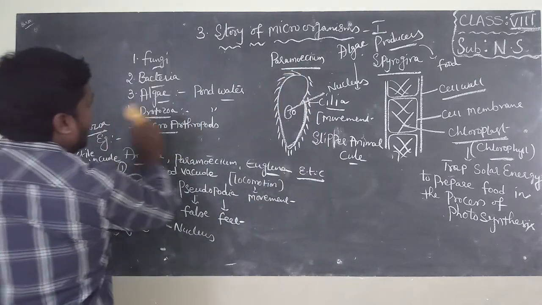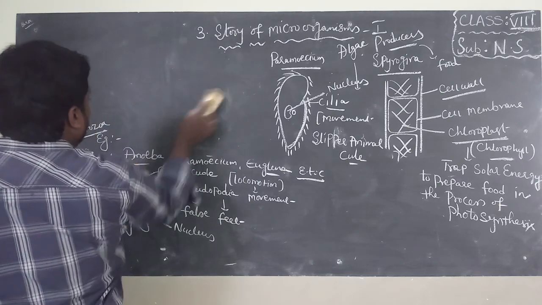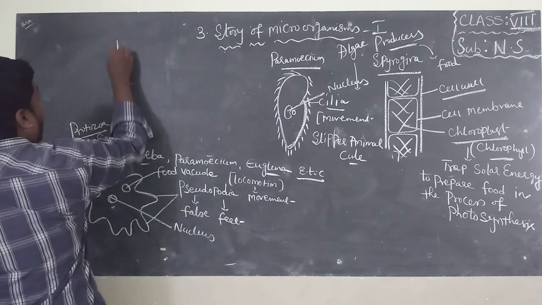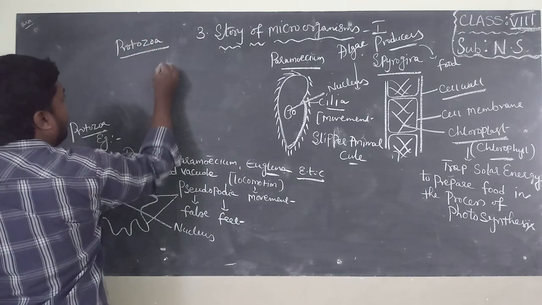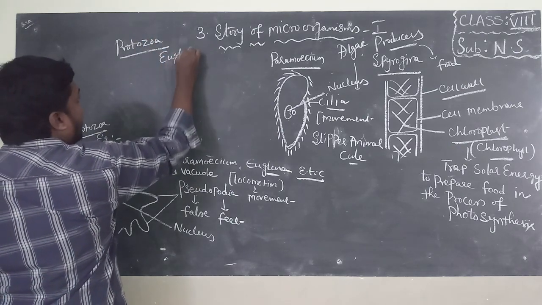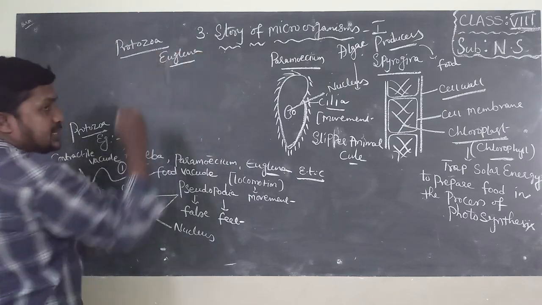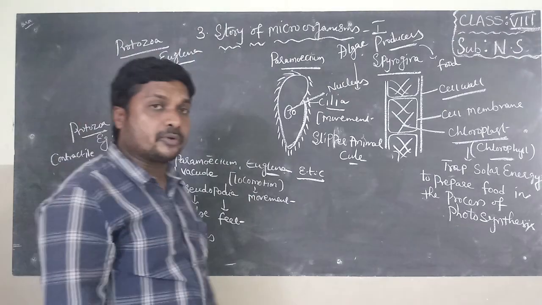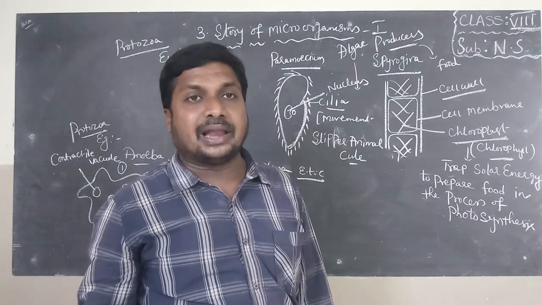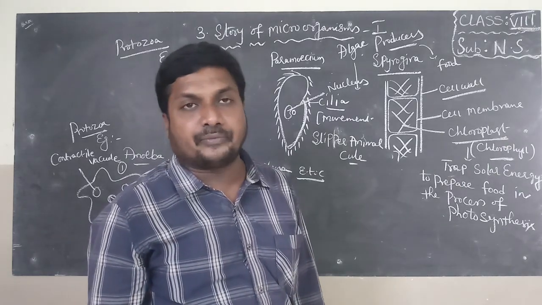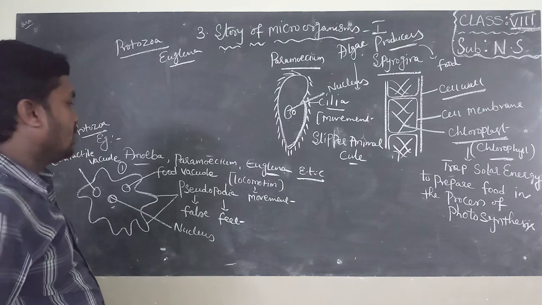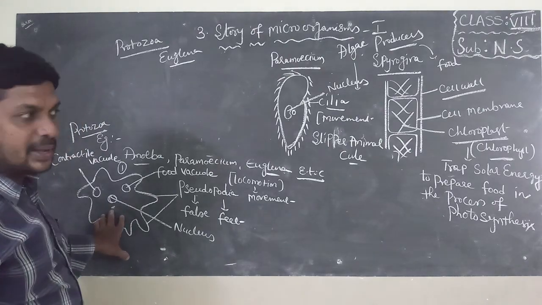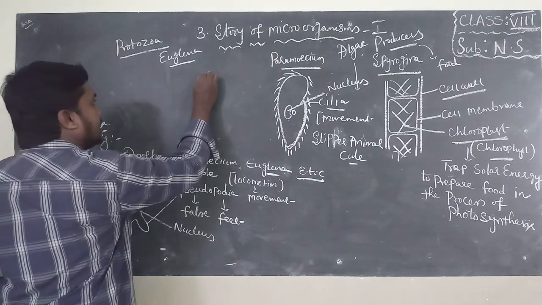Now I will draw the diagram of euglena. Now we are discussing the group protozoa. In that, I will draw the diagram of euglena. This is also very important from the exam point of view. Sometimes in the exam, they will ask like this: draw a neat labelled diagram of euglena. Draw a neat labelled diagram of paramecium. Draw a neat labelled diagram of amoeba. They will ask like this. Euglena, see children.